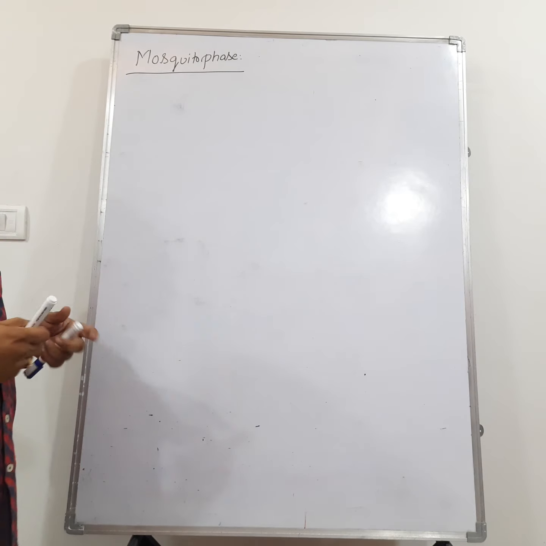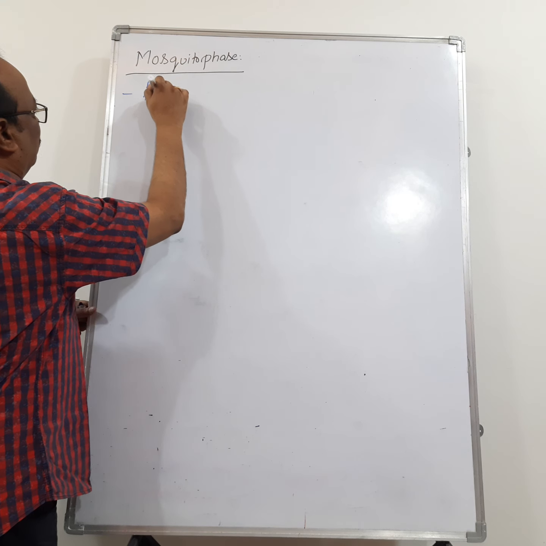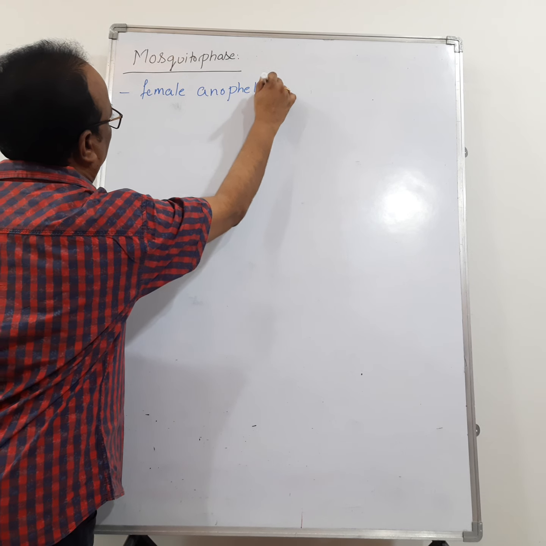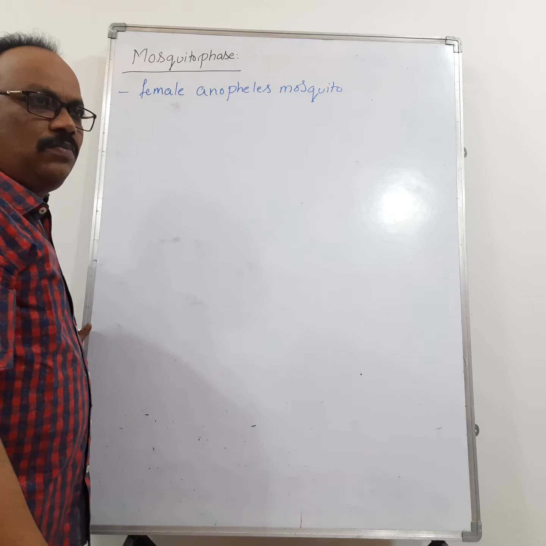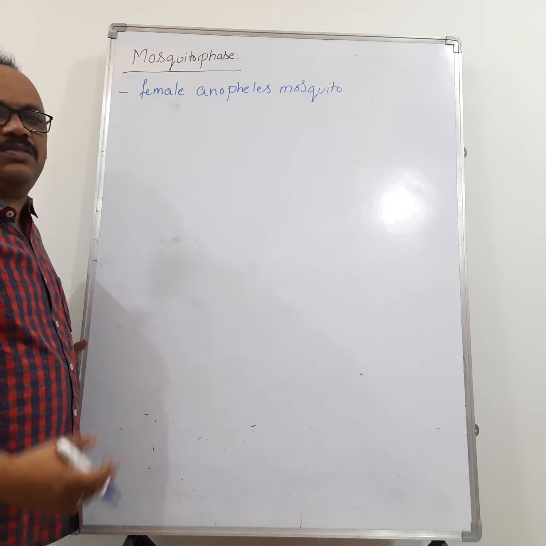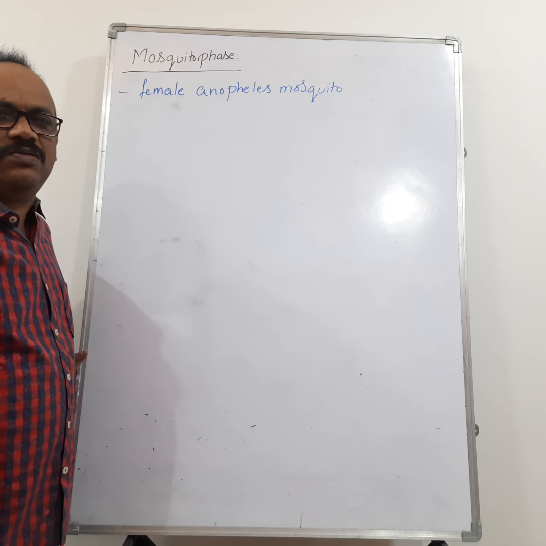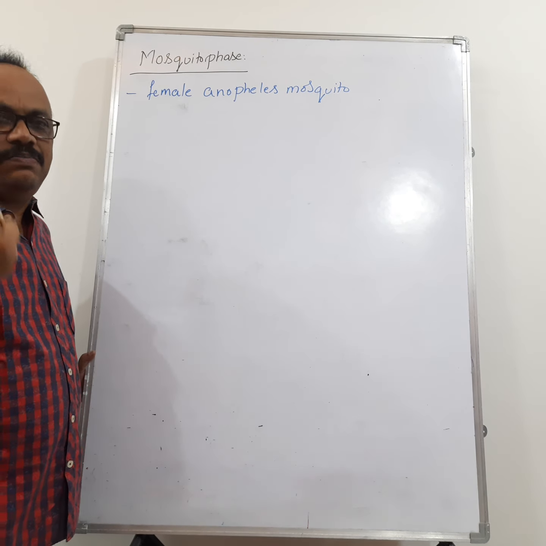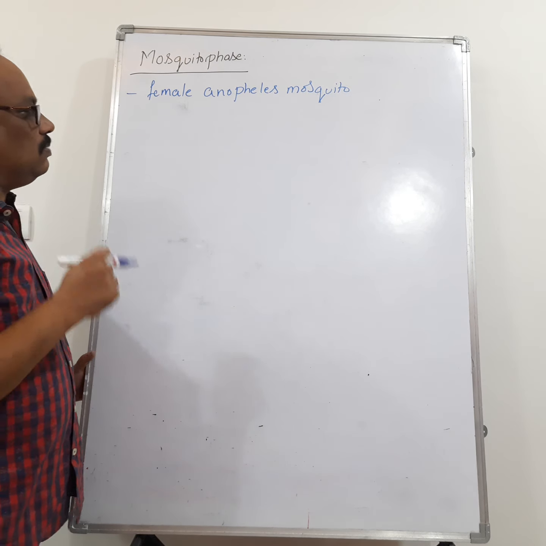Right. So which mosquito? Female Anopheles mosquito. Remember that? Only the female Anopheles mosquito sucks the blood of man, but the male Anopheles mosquito feeds on plant juices. The female Anopheles mosquito sucks the blood of man because for the embryonic development, it requires a blood meal.